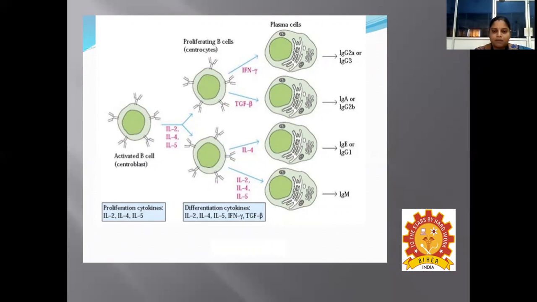And if the proliferating B cells receive the interleukin 4 signaling, then of course it results in the differentiation of plasma cell, which has the ability to secrete IgE or IgG1. Likewise, if the proliferating B cell receives the interleukin 2, 4, and 5, then of course it has the ability to differentiate into plasma cell, which secretes IgM.